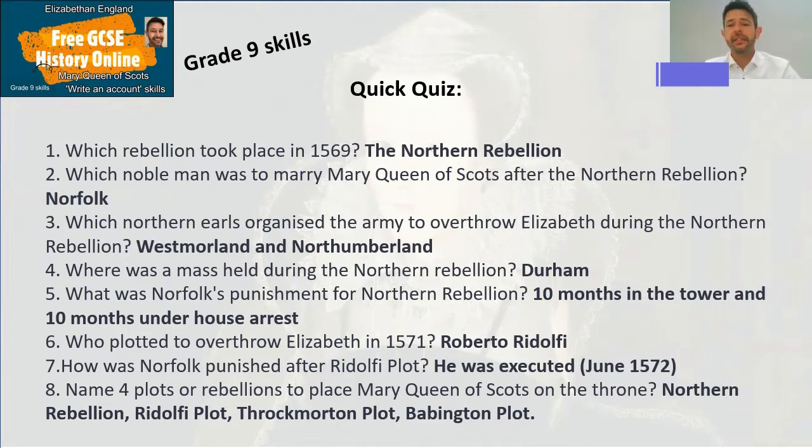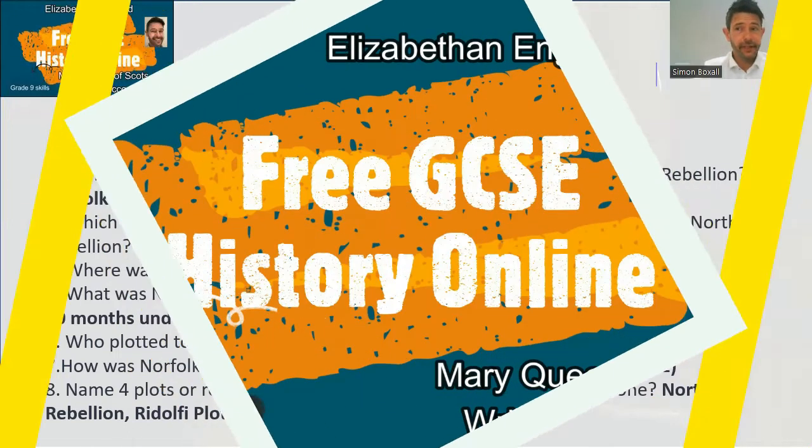Name 4 plots or rebellions to replace Elizabeth with Mary Queen of Scots on the throne. So you've got the Northern Rebellion and the Ridolfi plot we just talked about. We've also got the Throckmorton plot and the Babington plot. Obviously, the Babington plot is the one that finally gets her head chopped off, where she tries to have Elizabeth executed in 1586. Elizabeth then turned around and, after putting Mary on trial, eventually decided to have Mary executed instead, and that links to the Spanish Armada, of course.